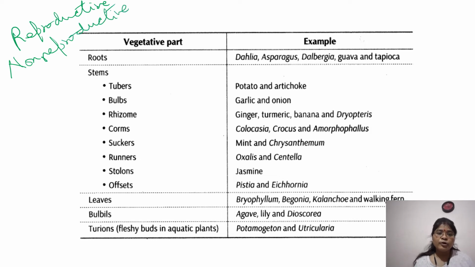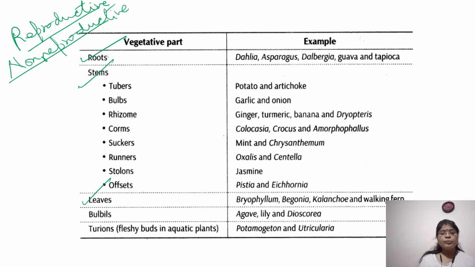Now reproductive, if I'm talking about plants, this reproductive part is what? Your flower. And the non-reproductive part is your what? Your roots, your stems, your leaves. They are all your what? They all are your non-reproductive part, the roots, stems and leaves.